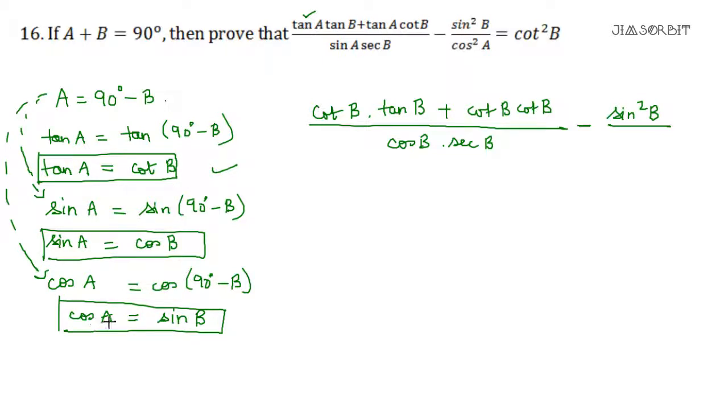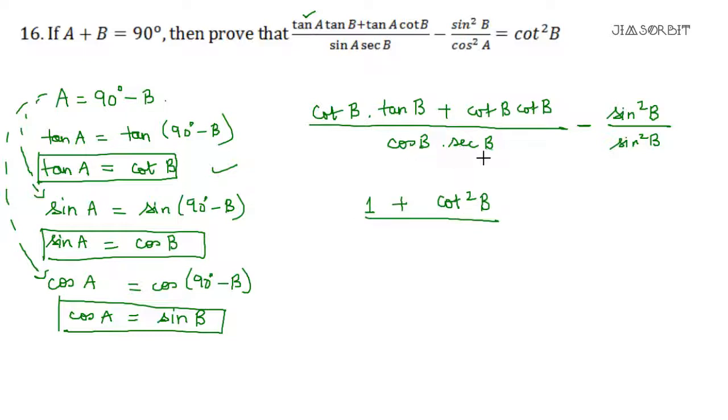And cos square a is what? Cos square a will be sin square b. So sin square b. Now easily we can see cot theta into tan theta. Tan and cot are reciprocal of each other for the same angle. So tan theta into cot theta is 1. So cot into cot is cot square upon, again we see cos theta into sec theta.